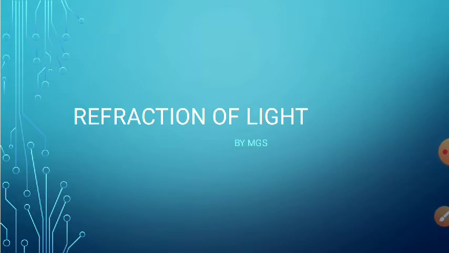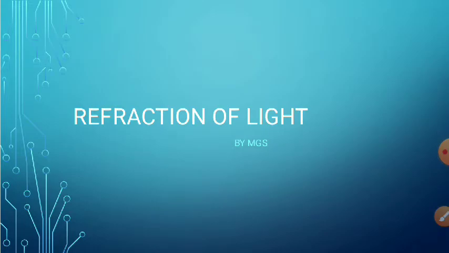Refraction of light. We all know that a ray of light travels in a straight line path in a medium. But what happens when a ray of light is incident at the interface separating two media obliquely? Whether it will continue in the same straight line path in the other medium also, or will there be any deviation from its straight line path?